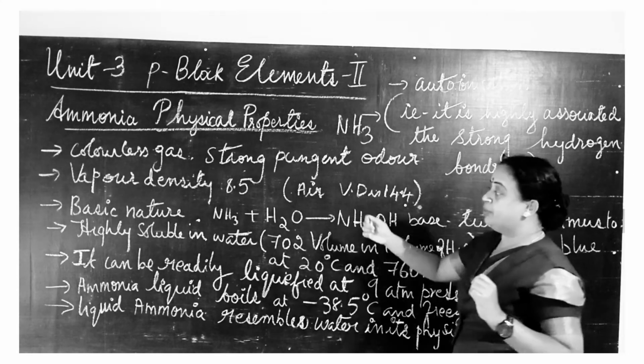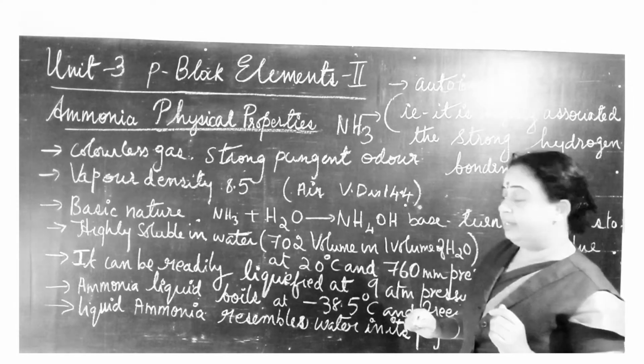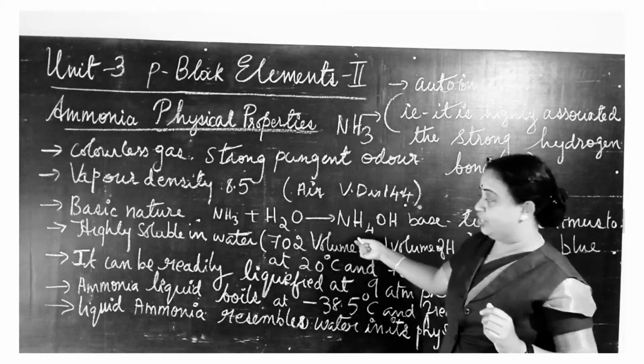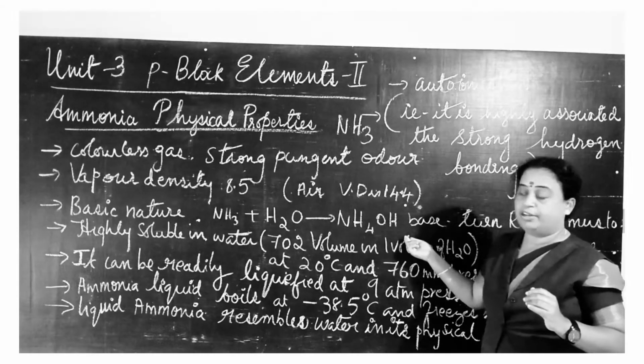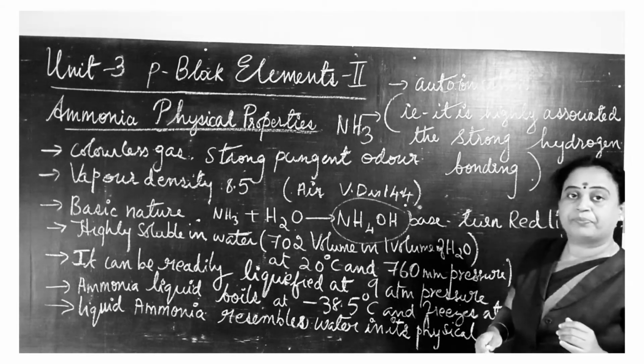Now let us look at the third point, that ammonia is basic in nature. This is understood by this reaction: ammonia, when it reacts with water, forms ammonium hydroxide, NH4OH, which is a base.